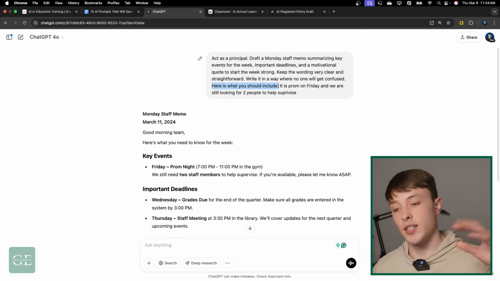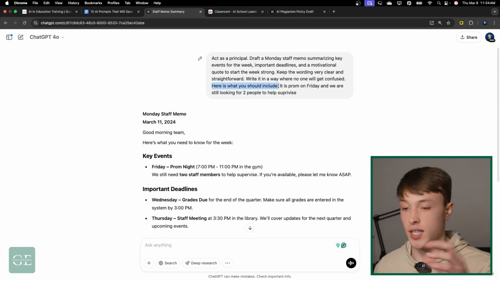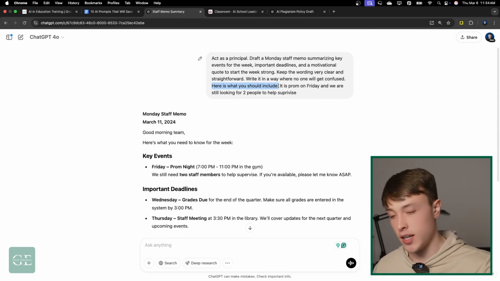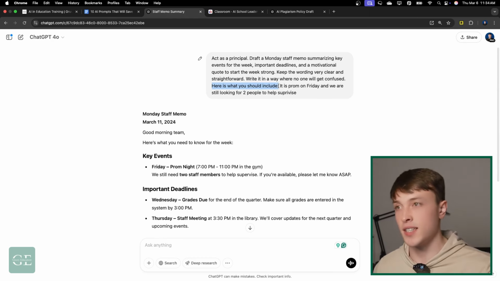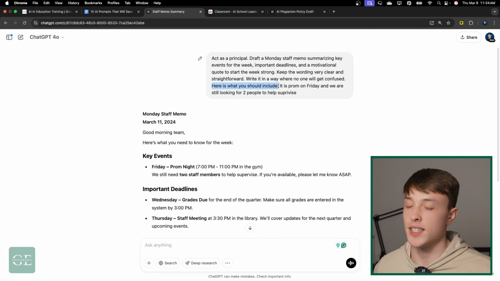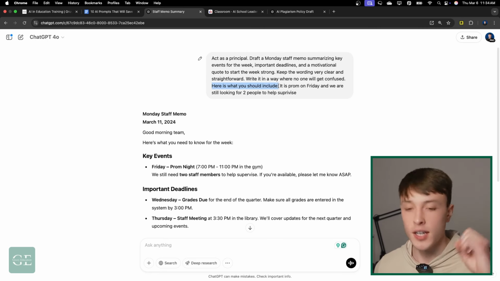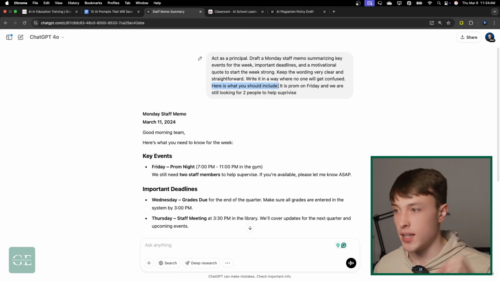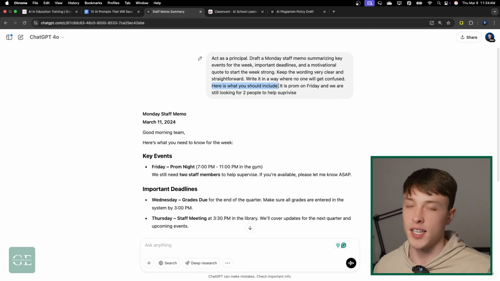Now, in this case, of course, I was very vague in where I put here is what you should include, but here's where you can literally just context dump. You can just say anything that you know is going on. It doesn't have to be in perfect sentences. It doesn't have to be formatted nicely. The grammar doesn't have to be there. You just really want to context dump and give ChatGPT all of the context that you have. Doesn't have to be pretty. Just get it all out there.